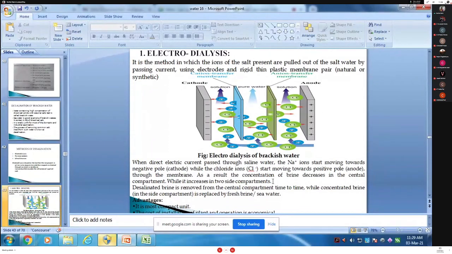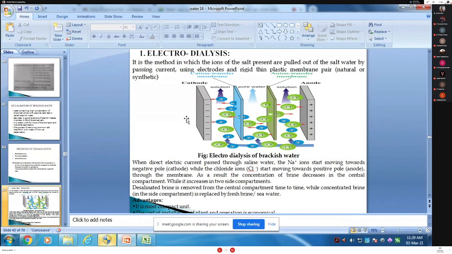Then what happens when direct electric current passes? Read the line below. When the direct electric current passes through the saline water, Na plus ions start moving towards the negative pole.